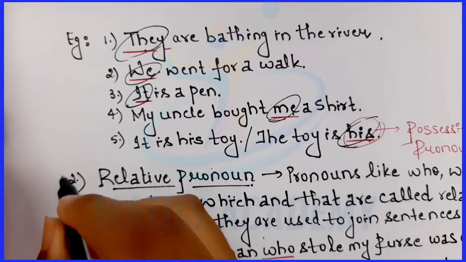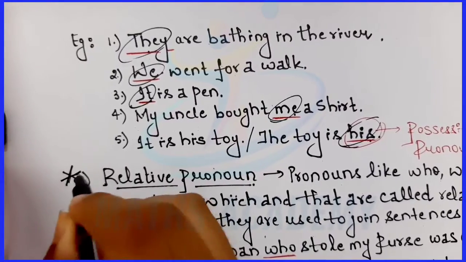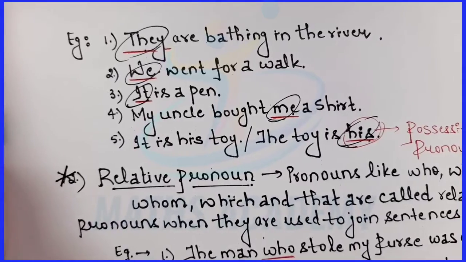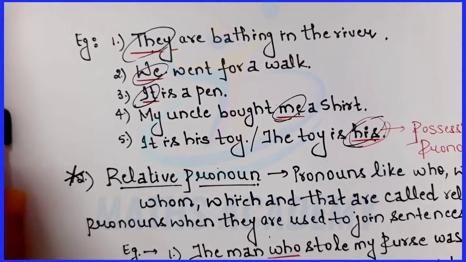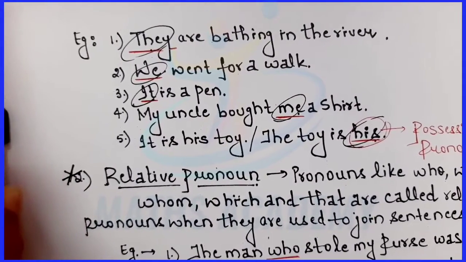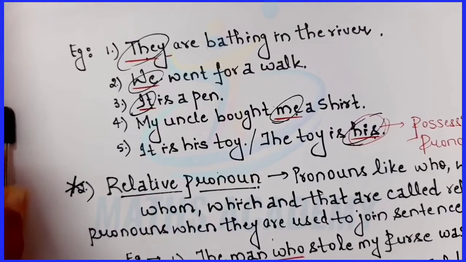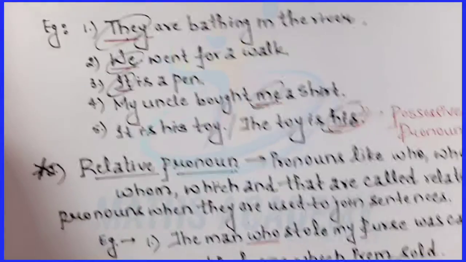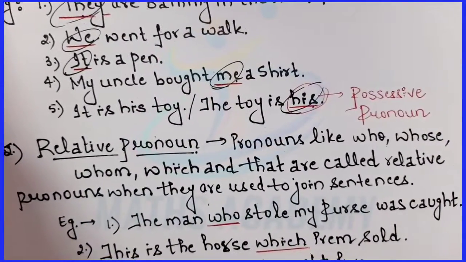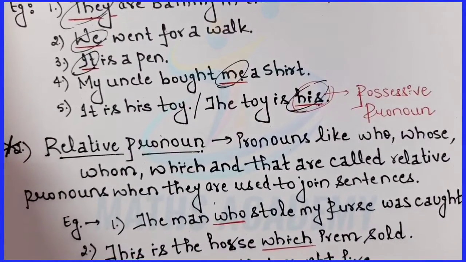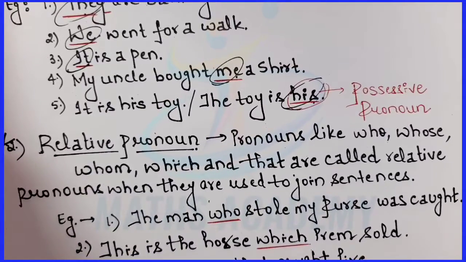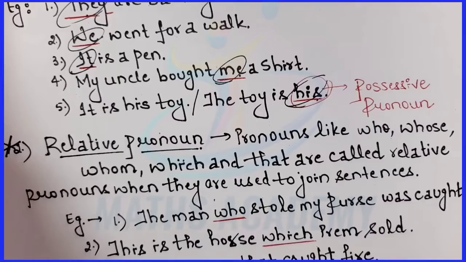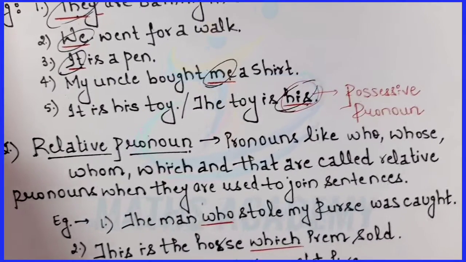Coming on to the second type of pronoun. The second kind of pronoun that I am going to cover in today's lecture is the relative pronoun. So pronouns like who, whose, whom, which and that are called the relative pronouns when they are used to join sentences.